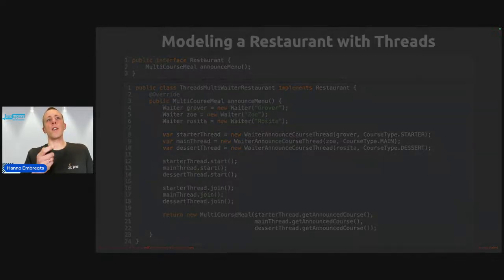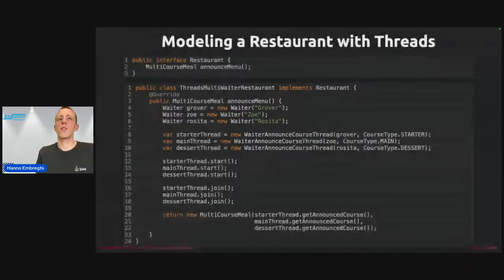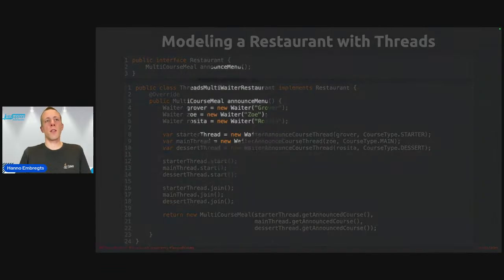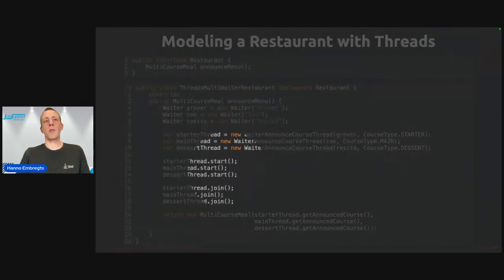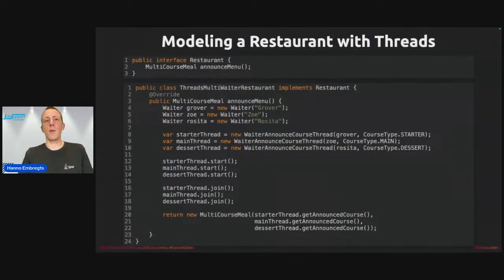We are creating the waiters right here, right? The Sesame Street characters, Grover, Zoe, and Rosita. And we assign them to a thread. We create a few threads, start the threads, 3 threads at the same time. Then we want to wait for all the threads to finish their work, announcing the courses. So we call join 3 times. And then finally, we can get the results from the threads and construct a new multi-course meal.